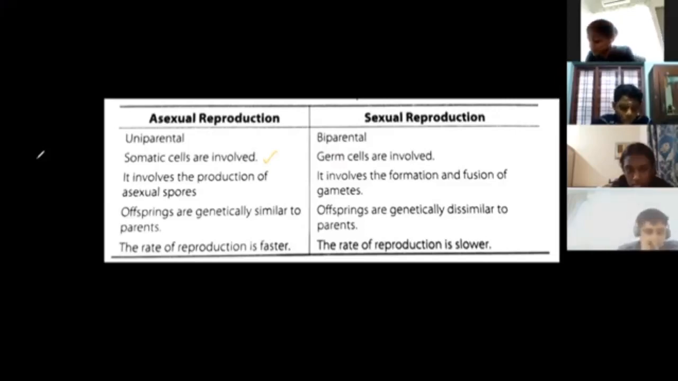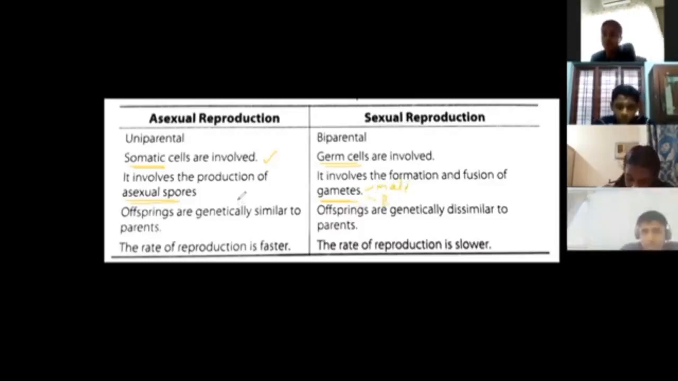Reproductive cells are there, and those cells which do not directly take part in reproduction are known as somatic cells. Reproductive cells are there as well as vegetative cells. So in asexual reproduction, there is no concept of reproductive cells. Somatic cells are involved. Whereas in the case of sexual reproduction, germ cells are going to be involved. Asexual reproduction generally involves production of asexual spores, whereas sexual reproduction involves the production of gametes, reproductive gametes. Male gametes are there and female gametes are there.